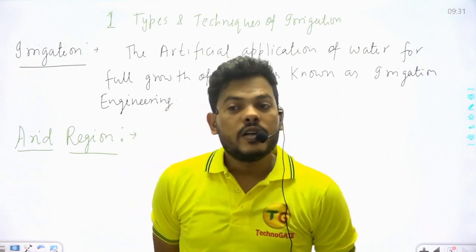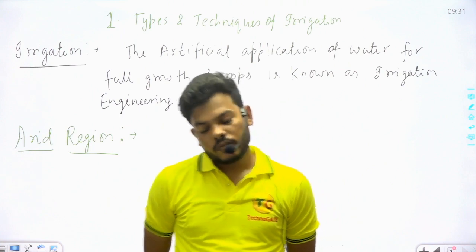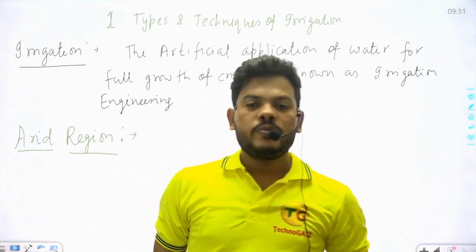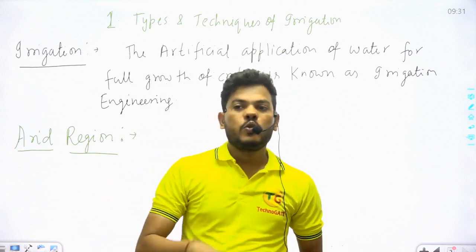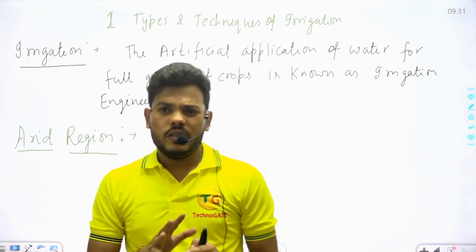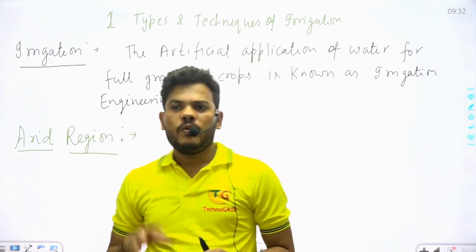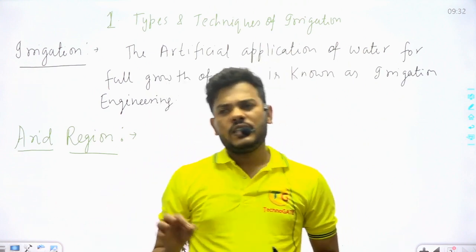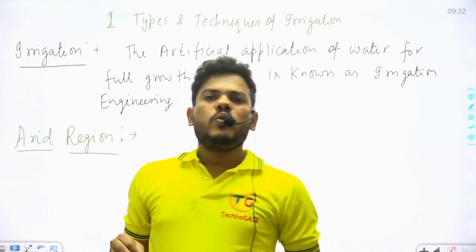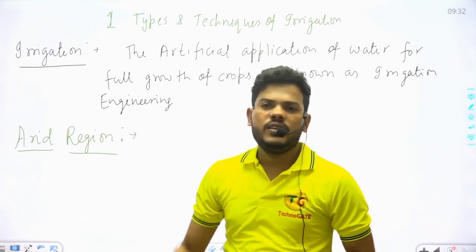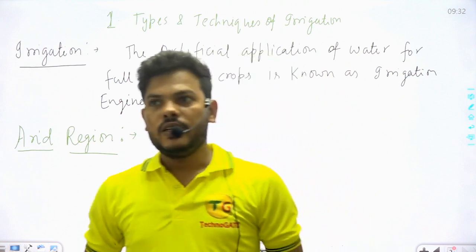Then you will understand what are superior crops and what are inferior crops. Inferior crops means weeds, some grasses which grow, that is not a required item for any crops. Weeds, grasses, all these are known as inferior crops.